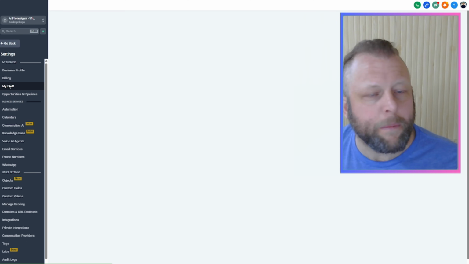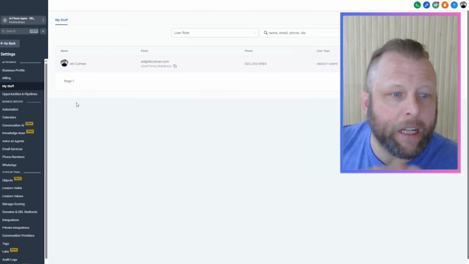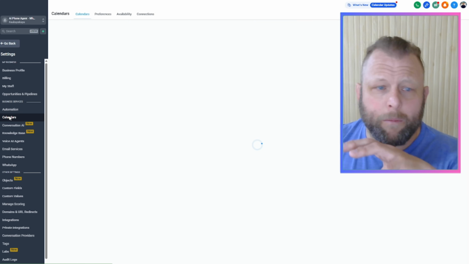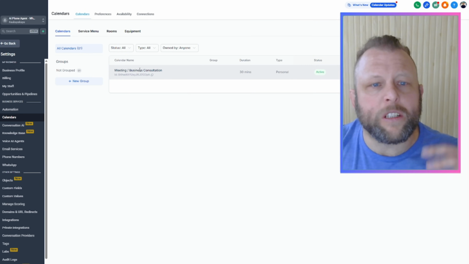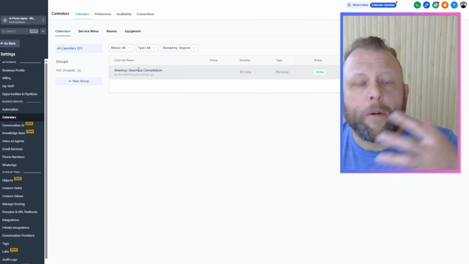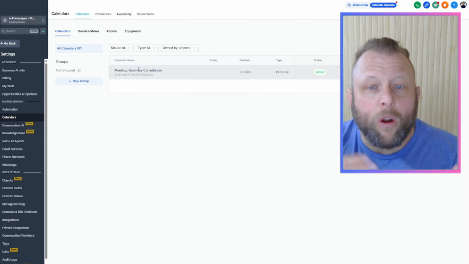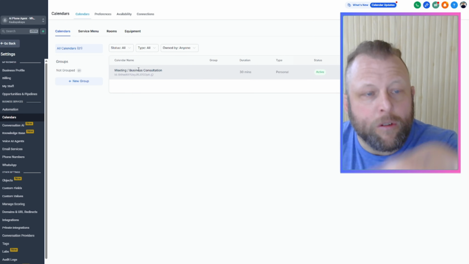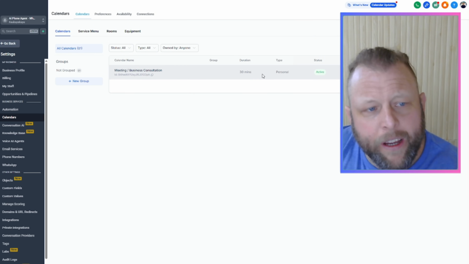So I've added a staff member, I've added myself in there. Then I've gone and connected it to a calendar. I've just gone and created a blank calendar in here. We don't need to go too much over it. It's not going to be too much of a high level tutorial. But once the calendar loads, it's the basic calendar that I, as a staff member, will have access to, because that's what our conversation chatbot is going to have access to, to make those bookings into. So in here, calendars, have a calendar set up.